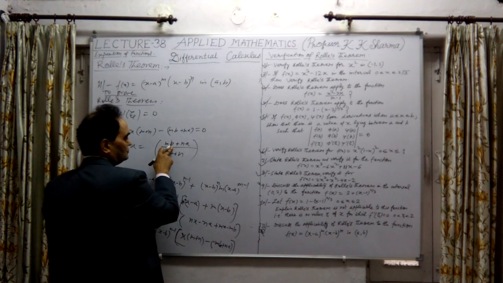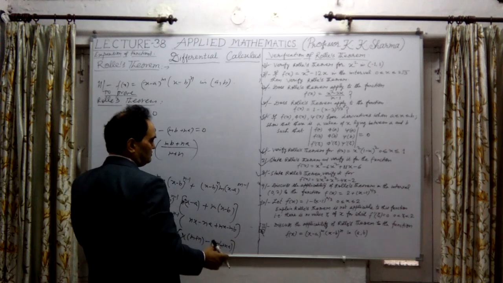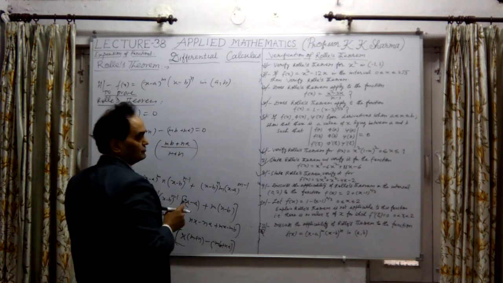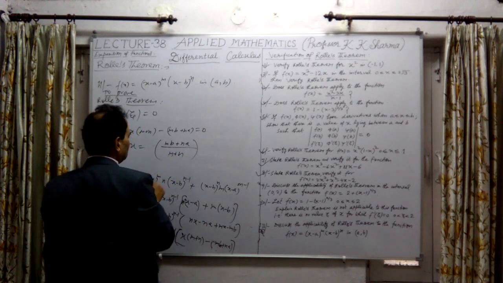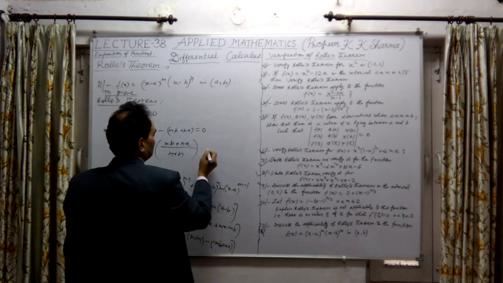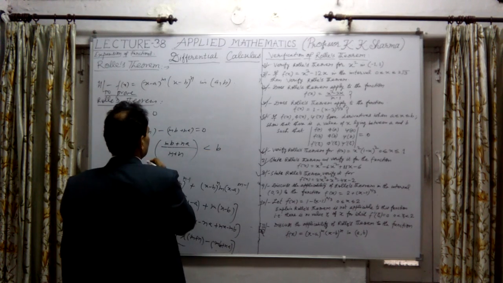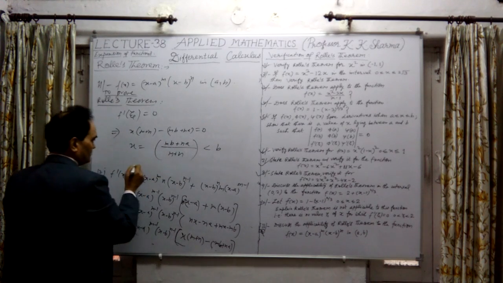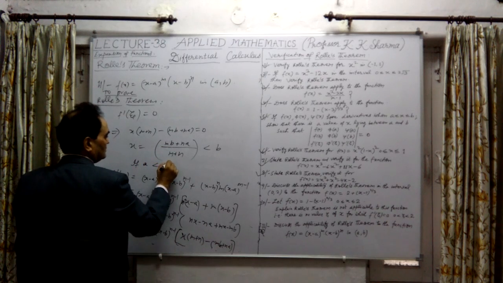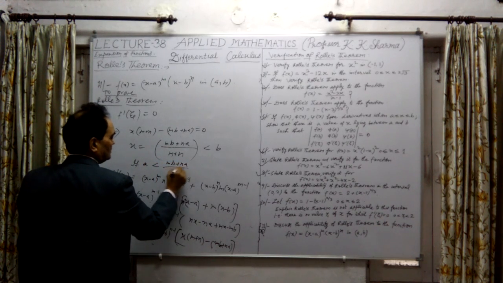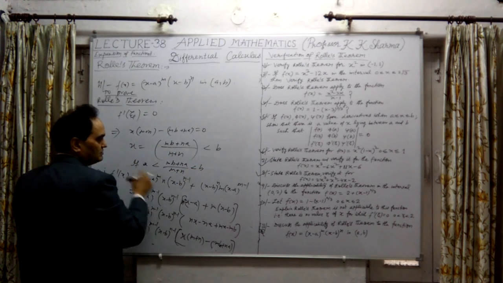Even if I take numerical values in place of m, n, a and b, you will find that this point will lie in between a and b. Because m plus n is a larger value in the denominator, this is greater than a and smaller than b. If a is less than (mb plus na) upon (m plus n) is less than b, that means this point is lying between a and b.